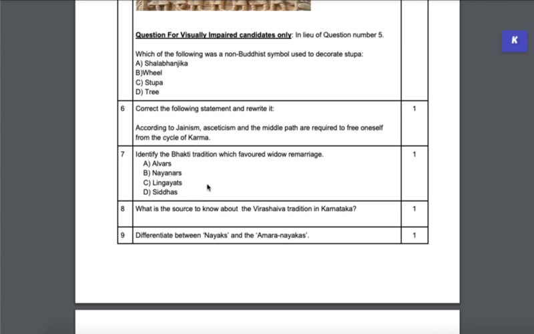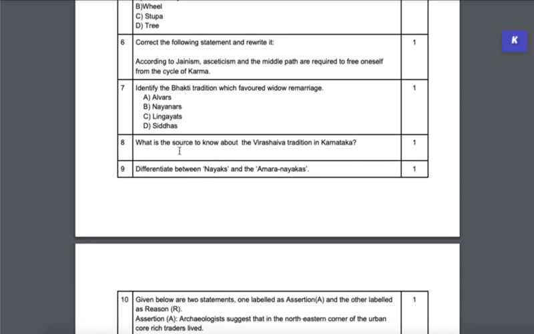Then you again have an MCQ question. What is the source to know about the Veerashaiva tradition? Again, this will be a one sentence question. Now differentiate between Nayakas and Amaranayakas, basically one difference each. So this will be 2 sentence answers. So in one sentence you talk about the Nayakas, in the other sentence you talk about the Amaranayakas. Remember, it's only a 1 mark question, so don't go into writing 4 or 5 differences.